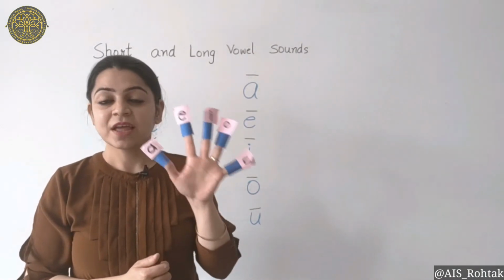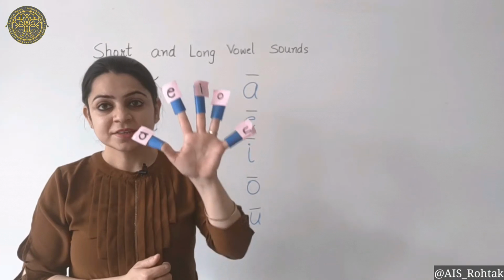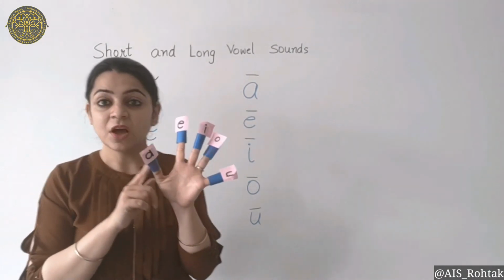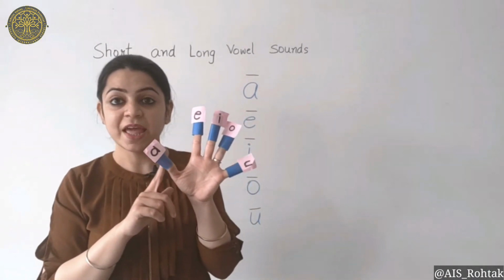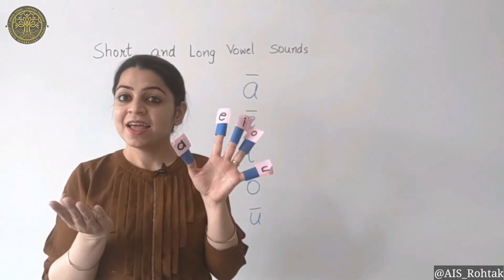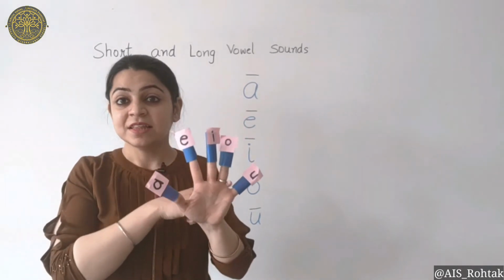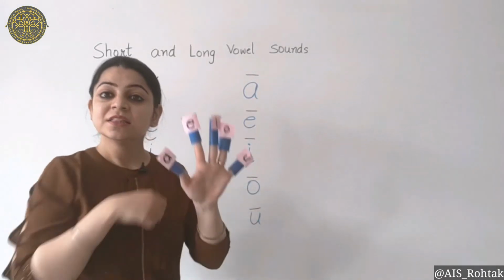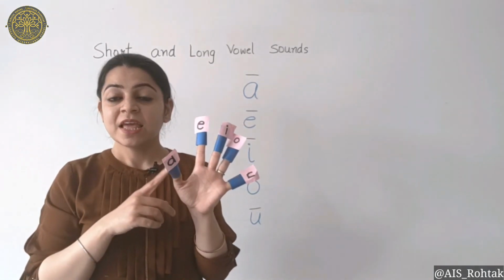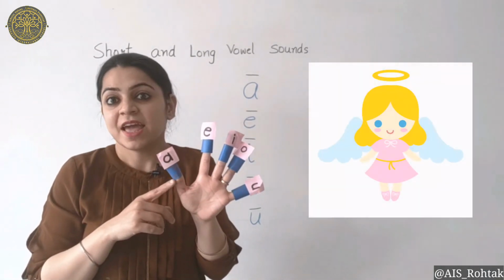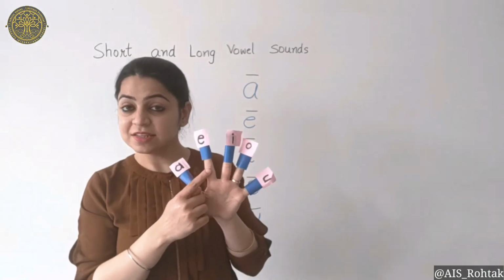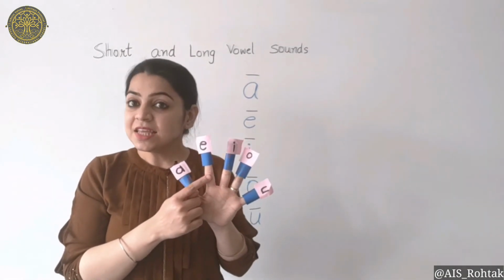Now, let us look at the long sound of these vowels. The long sound of the vowel A is A. The vowels, when they say their long sound, they say their name. So when A says the long sound, it says A. The vowel E says its long sound, it says E.